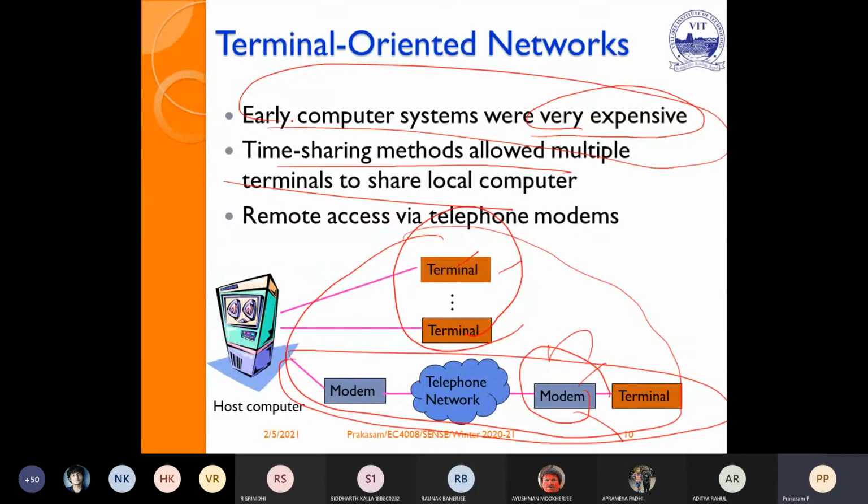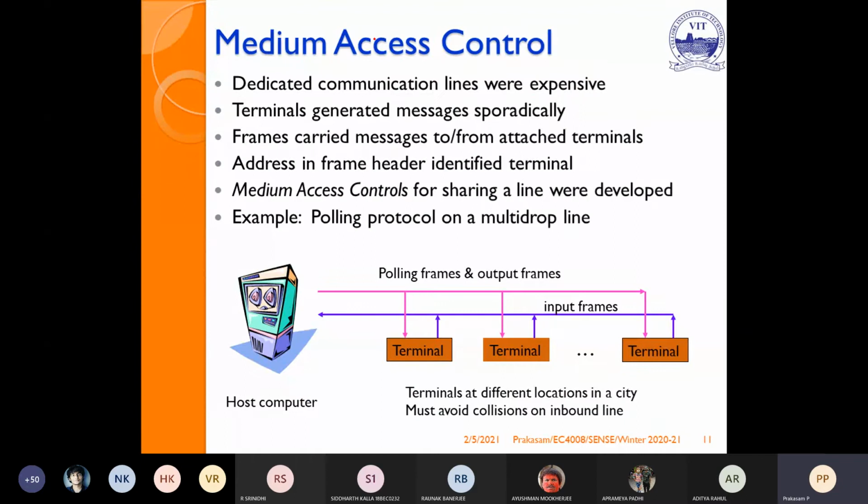Due to the time sharing method, different switching techniques and different multiplexing techniques, we can now use the modem and the telephone network to establish connections with different terminals using a single network. This is nothing but the terminal oriented network. Since we share the same medium with different users, medium access control also plays a vital role. You see here, this is the host computer.